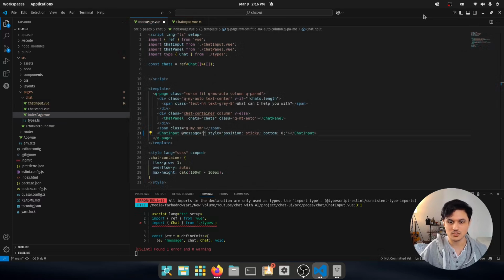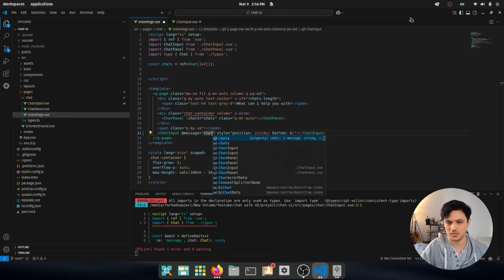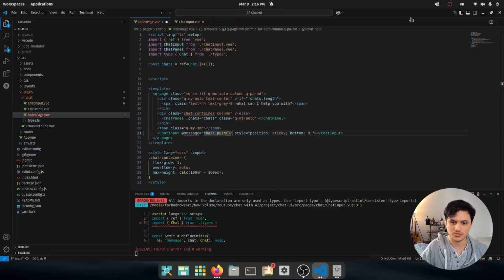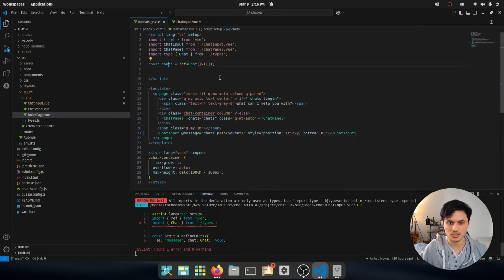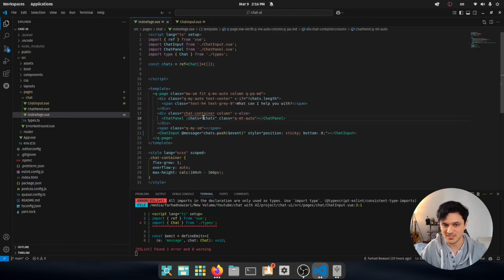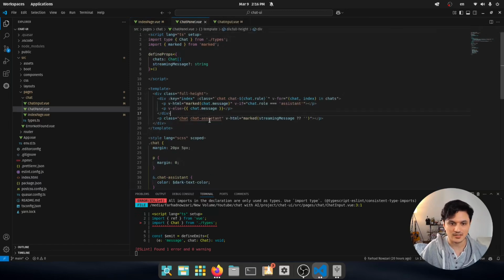So this is the message. What happens is that I have to simply push it to my chats. The chats are going to the chat panel, and as you see, the chat panel is already going through these chats. By the role, it is rendering the chats.